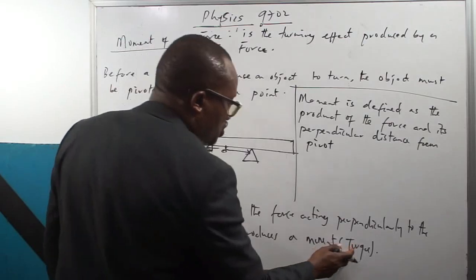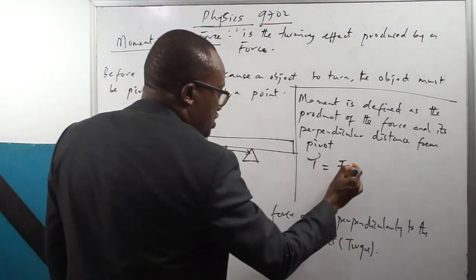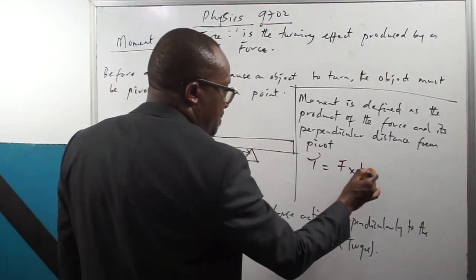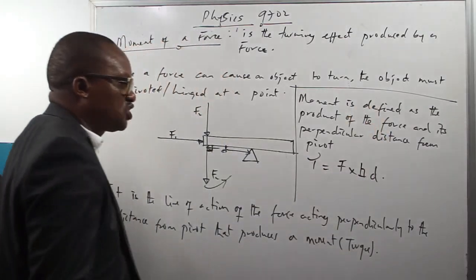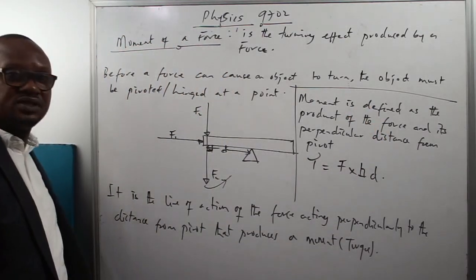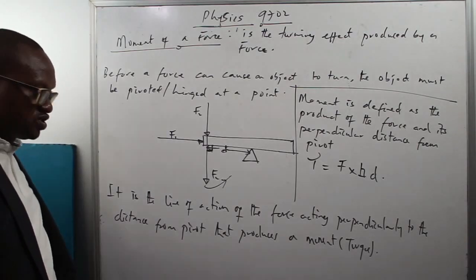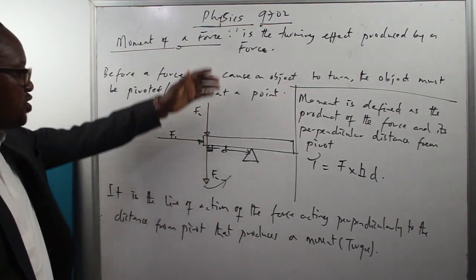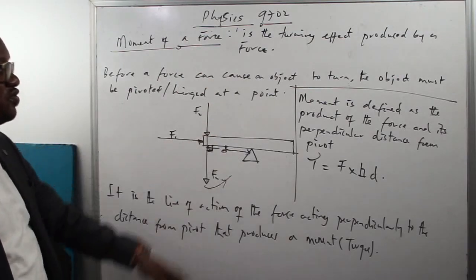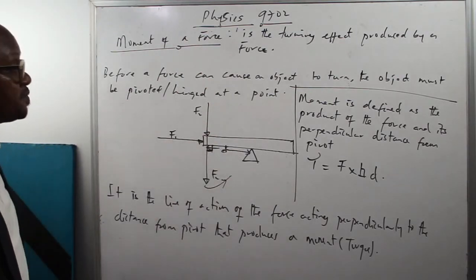So moment, which is also referred to as torque, is the product of the force and the perpendicular distance of that force from the pivot. So that is what defines moment: the product of the force and the perpendicular distance of the force from the pivot.